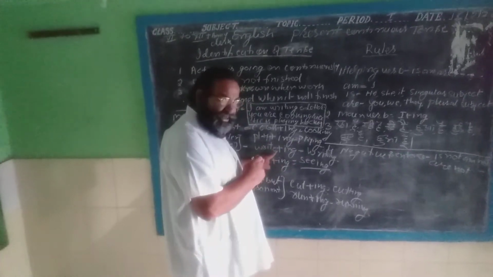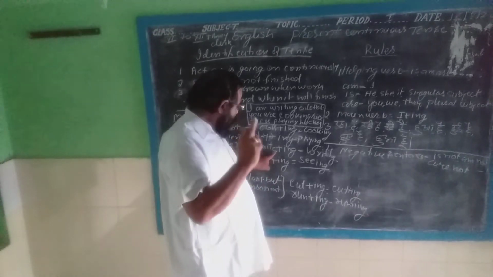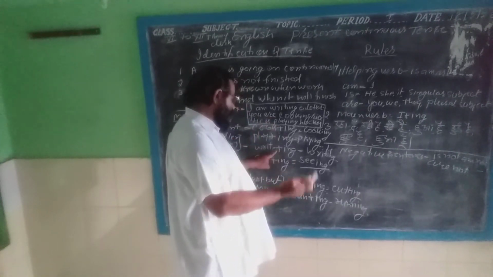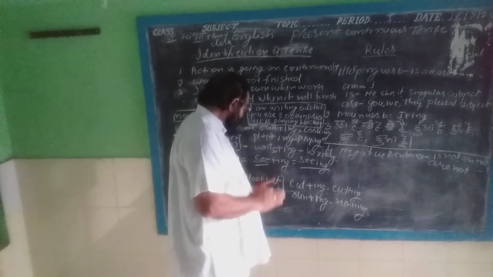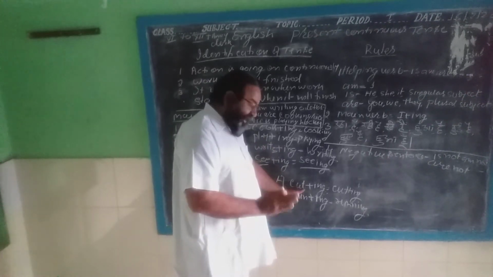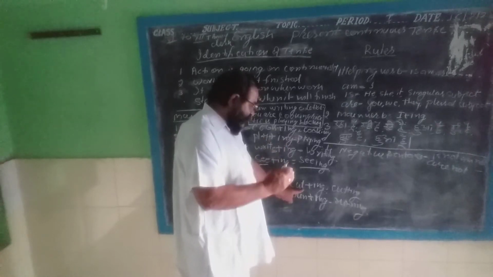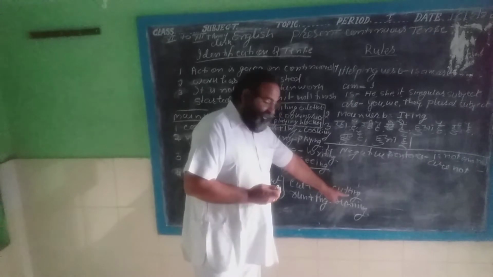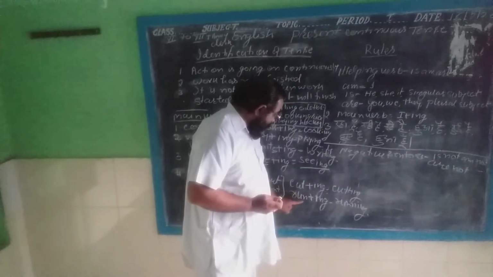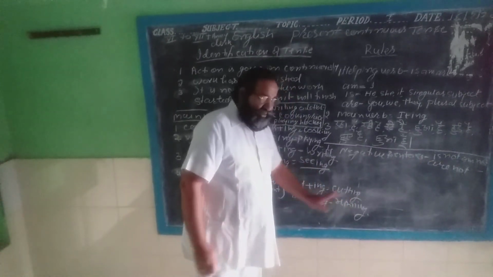That formula is only the single vowel, and before the single vowel there is a consonant. Here is not vowels, but here is cut, T consonant, and before the T consonant there is a vowel. Hence we will add double T. This is the T. Running, double n.